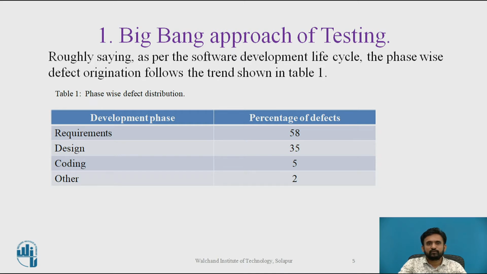So in the table you can observe, as per the waterfall model, at phase 1 you can get approximately 58% of defects. Then in the design phase approximately 35% of defects can be found, in coding 5%, and for other we can say 2% of defects can be calculated.